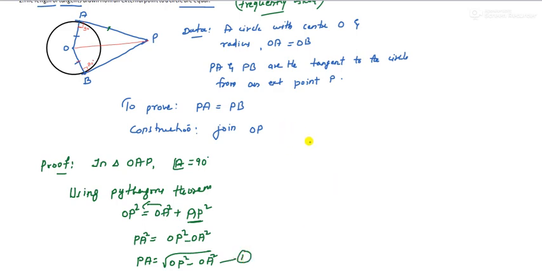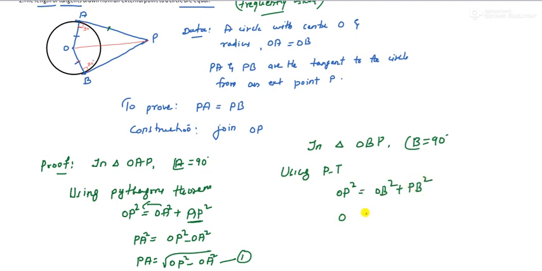Now I will write here only. Now consider triangle OBP. Since this is the first triangle, this is the second, I am taking this one. Here angle B is 90 degrees, right? So again using Pythagoras theorem, OP square is equal to OB square plus PB square, right? Now PB square will be, transferring this to LHS, OP square minus OB square. So PB becomes root of OP square minus OB square, right?